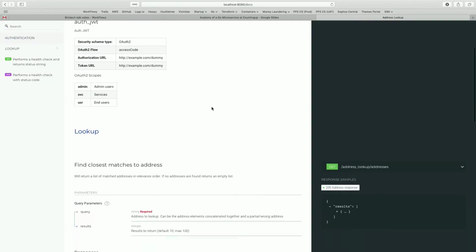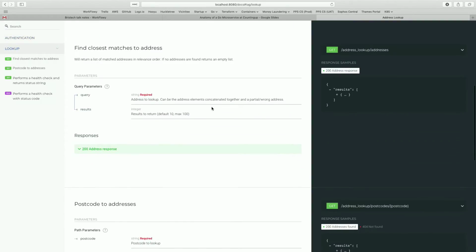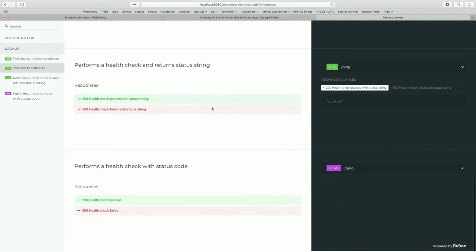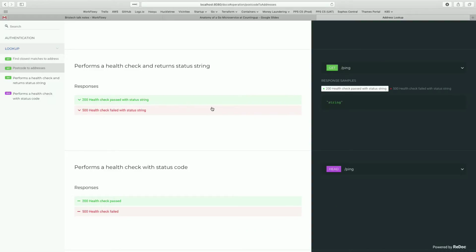This is our address lookup service. It's quite simple. It exposes a couple of endpoints. One lets you find the closest matches to an address. One, given a postcode, returns a list of possible addresses at that postcode. And like all good microservices, it's got a health check. It tells you whether it's happy or not. We do our health checks with both head and get. So head is just going to give you a status code back. 200 is good. Anything else is bad. The get has a JSON payload body that will actually tell you what's wrong. Again, self-hosted docs, definitively correct because they're being served out of the service that's running.